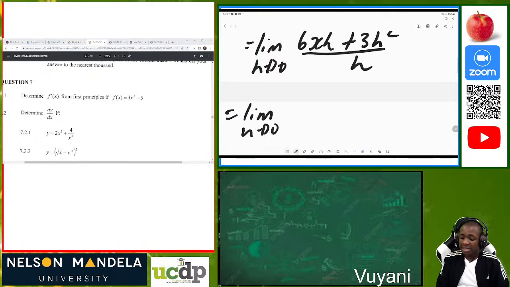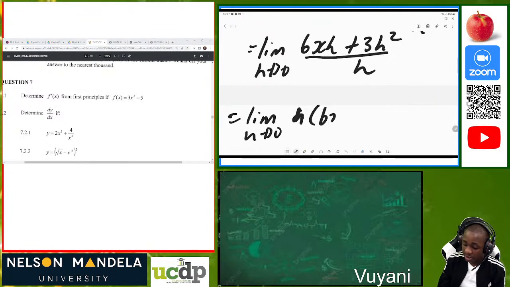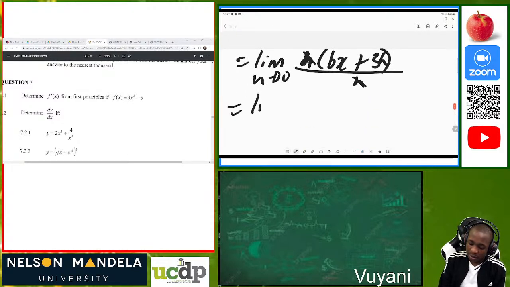Then we can see that there is a common factor in the numerator, and the common factor is h. So we take that common factor out of the numerator, which is h. Then now we are left with 6x plus 3h, all divided by h. Then we divide h and h. Now we are left with the limit as h approaches 0 of 6x plus 3h.